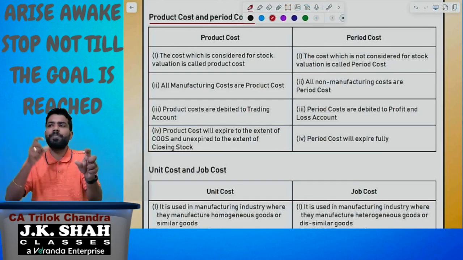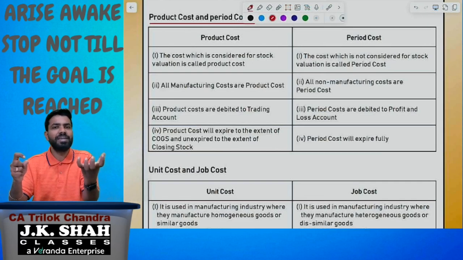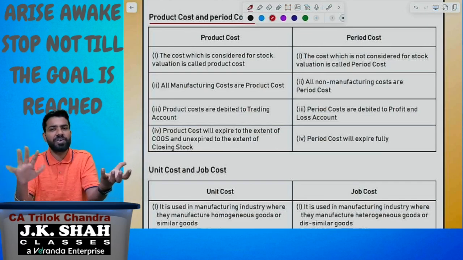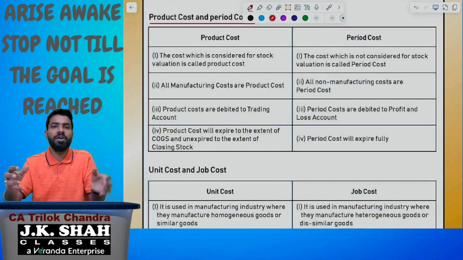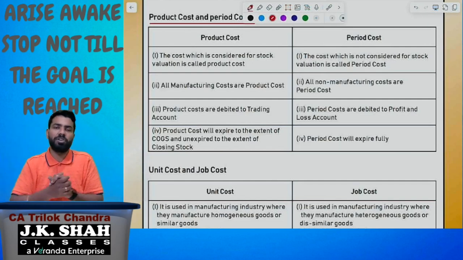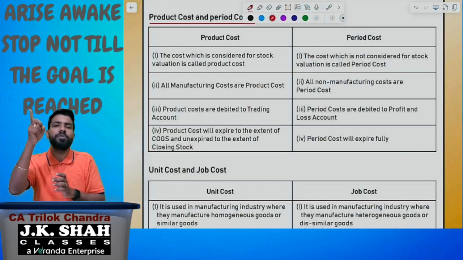So, product cost, period cost classification based on stock valuation. Whichever cost is considered for stock valuation is called product cost. Whichever cost is not considered for stock valuation is called period cost. All manufacturing costs are product cost. All non-manufacturing costs are period cost. Product cost will be debited to trading account. Period cost will be debited to P&L account.